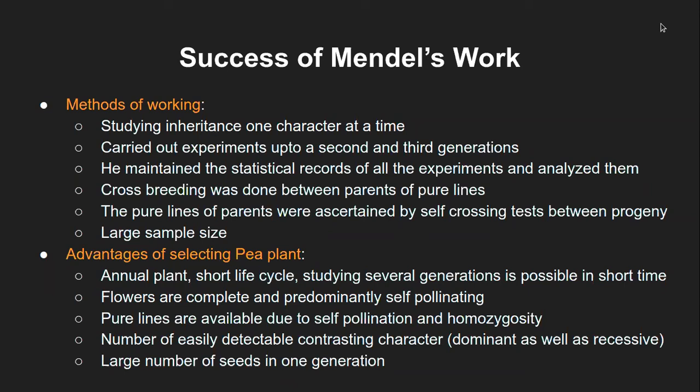I guess he was studying these experiments for almost 9 years or so, which is quite a lot of time to do this work. So that way, this has been done. The crossbreeding was done between the parents of pure lines, as I explained. Now, the pure lines of the parents were ascertained by a self-crossing test.